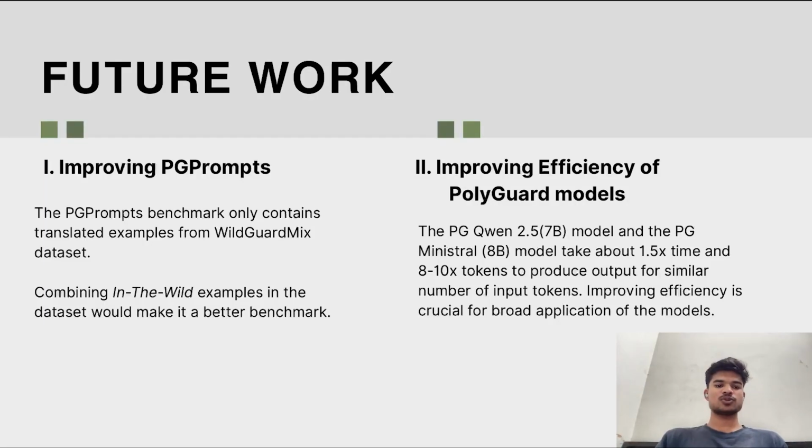The first thing that you want to do is add more innovating samples in the PG prompt benchmark, because right now it only contains translated data, which doesn't test it as much as innovating samples would. Second thing is to improve the efficiency of the PolyGuard models. As compared to, let's say, Llama models, the PG Qwen and PG Ministral models take about 1.5x time and produce about 8 to 10 times more output tokens for a similar number of input tokens. In real world examples, improving efficiency will be very crucial for wide use of these models.